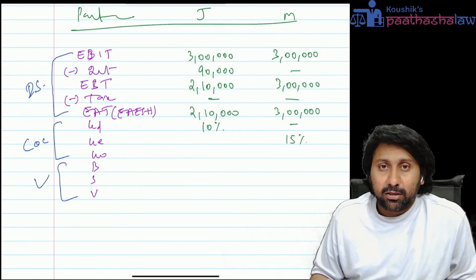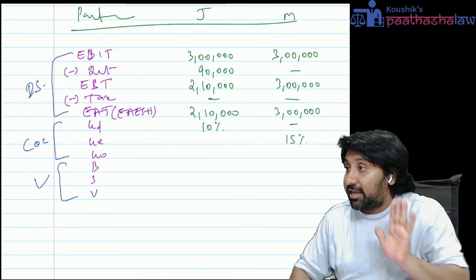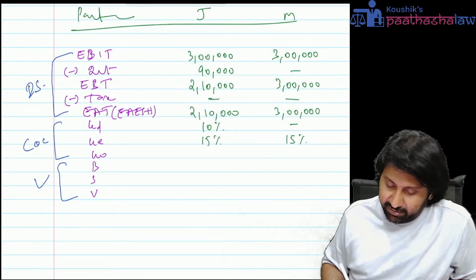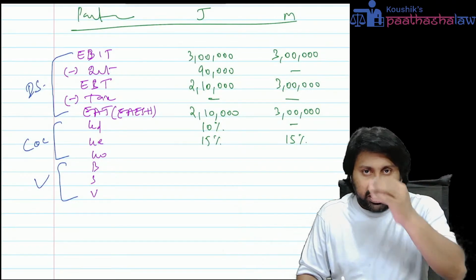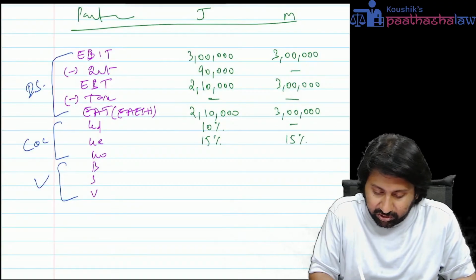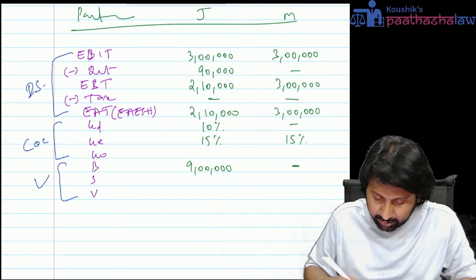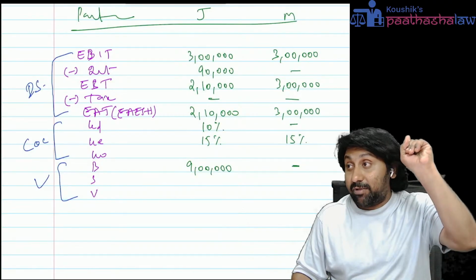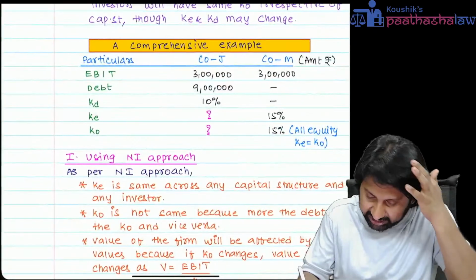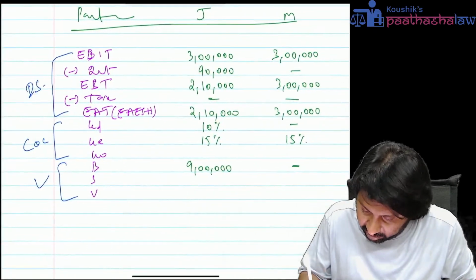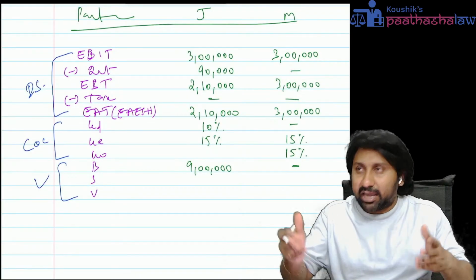KE is 15% given here. In the net income approach, as debt increases, KO reduces. That's it. KE is always a constant: 15, 15. Now, you know the formula. I'm not asking about KO. I wanted to ask you the value of debt. B means value of debt. How much? 9 lakh here, 0 there. Next, V equals S plus B, where S is EAESH divided by KO. In one company, KO is already given, 15%, since it is all equity, KE equals KO.